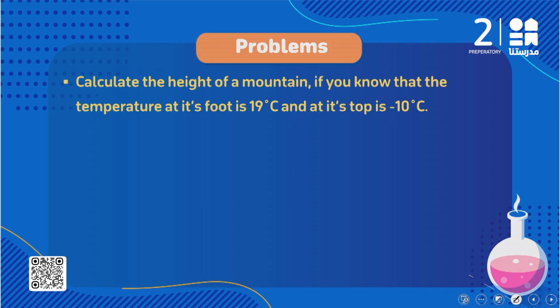طيب another problem here, he asked me to calculate the height.